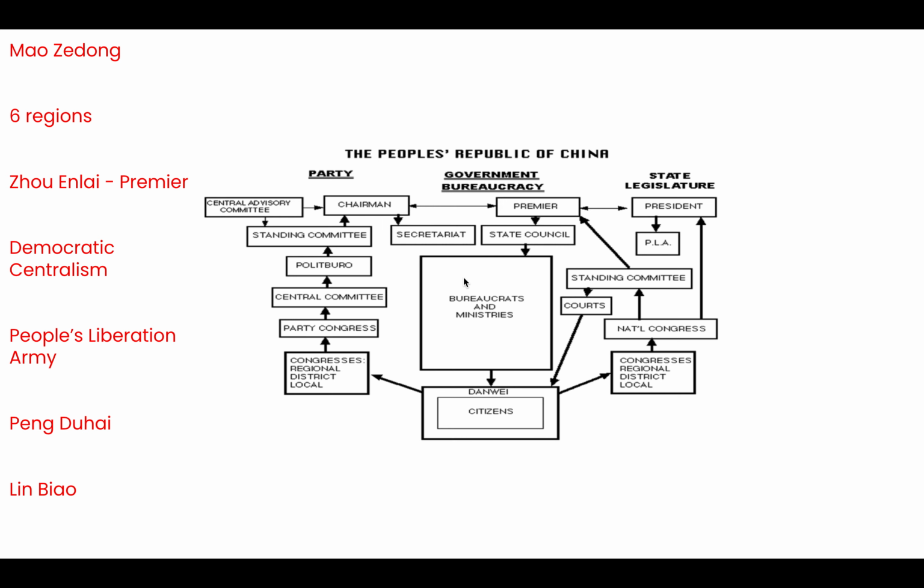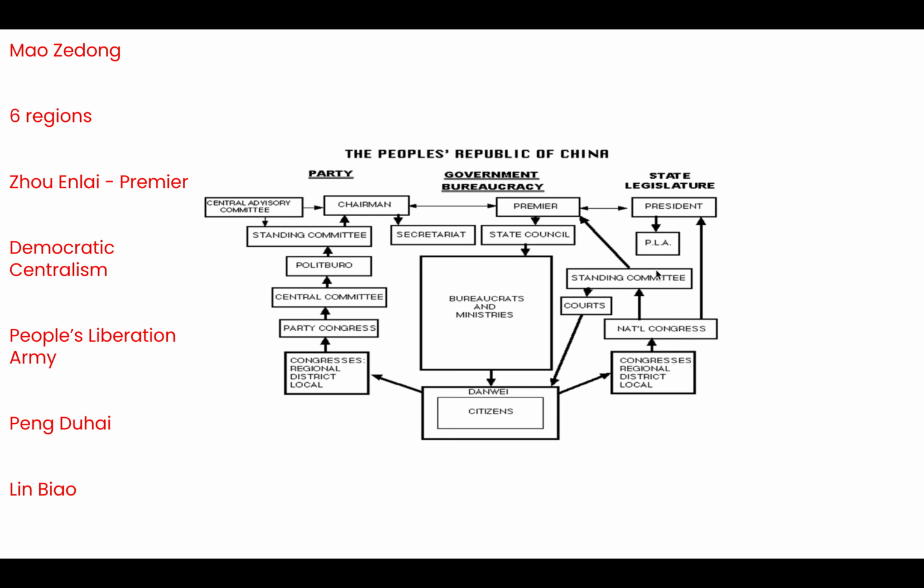So you can see that each section of society is controlled by an individual who is quite prominent within the Communist Party. Okay, because a cadre would be somebody who is a trusted individual. So we have our danwei and we have our citizens.